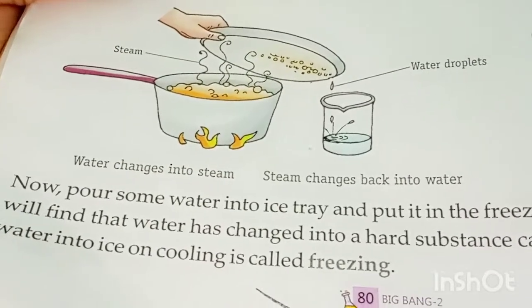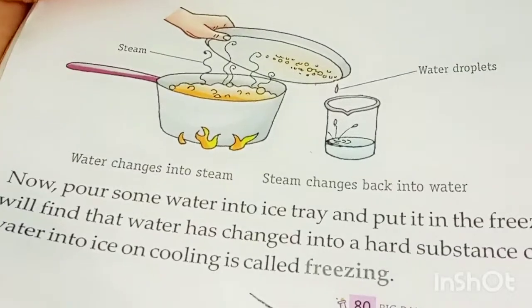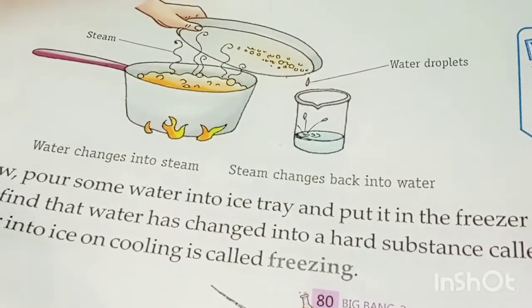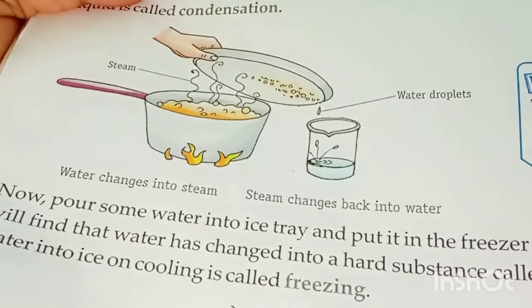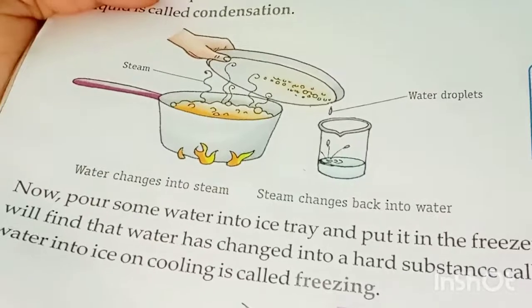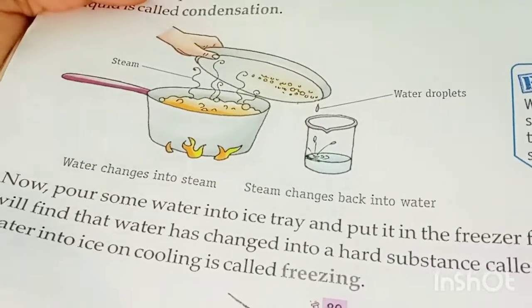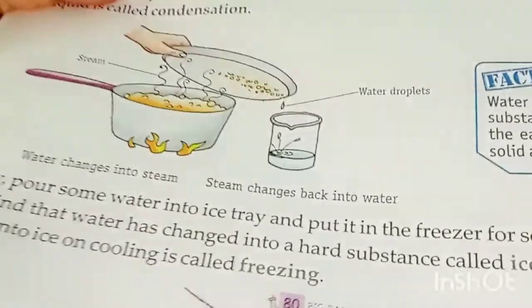Pour some water into an ice tray and put it in the freezer. After some time you will find that the water has changed into a hard substance that is called ice. Changing of water into ice on cooling is called freezing. This word is freezing.